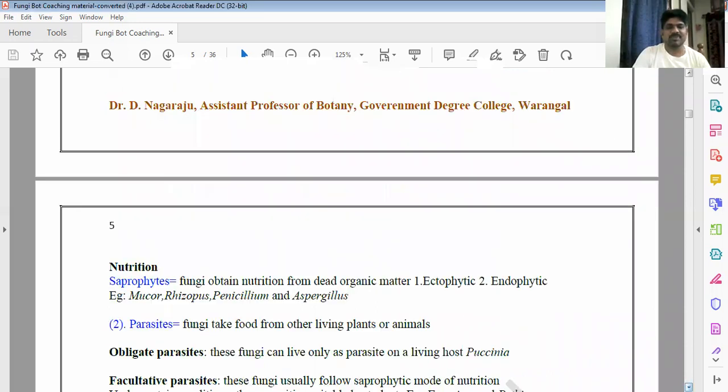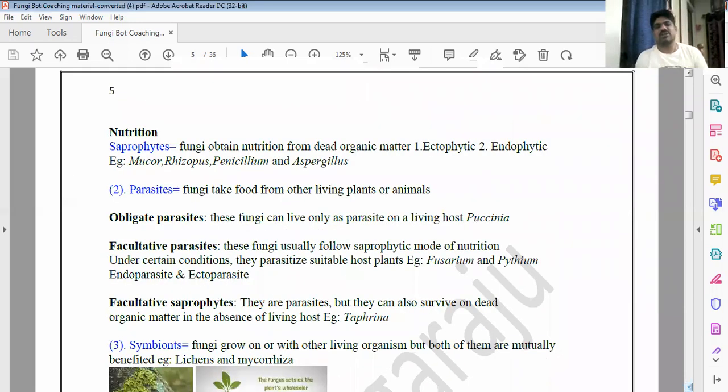Okay. And based upon the nutrition, because of the saprophytes only, we are able to stand upon our earth. Otherwise, if there were no saprophytes, we could not see our earth. Why? Do you have any idea?